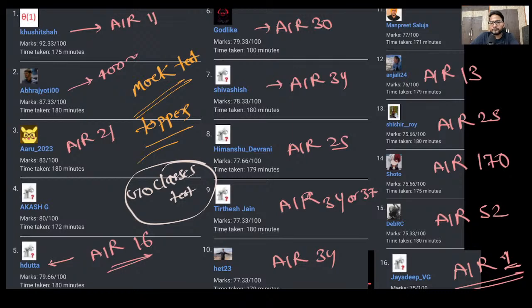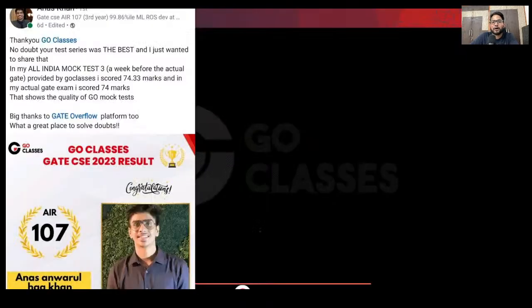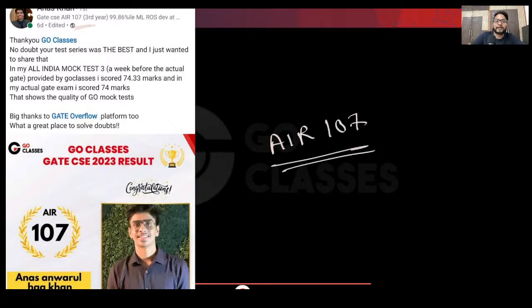Just for the sake of coincidence, I am telling you that one of the toppers who secured AIR 107 is saying that in my All India Mock Test 3, a week before the actual GATE examination, I secured 74.33 marks, and in my actual GATE also I secured 74 marks. So that much level of impact GoClasses and GATEOverflow test series has made.